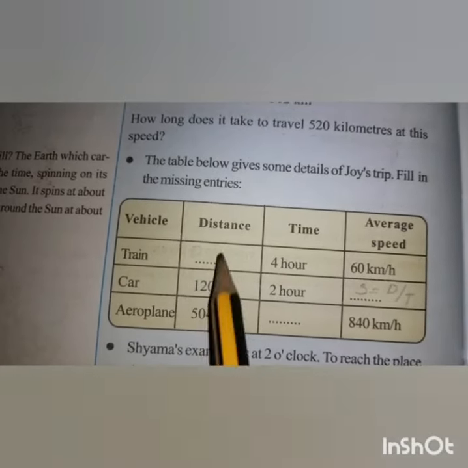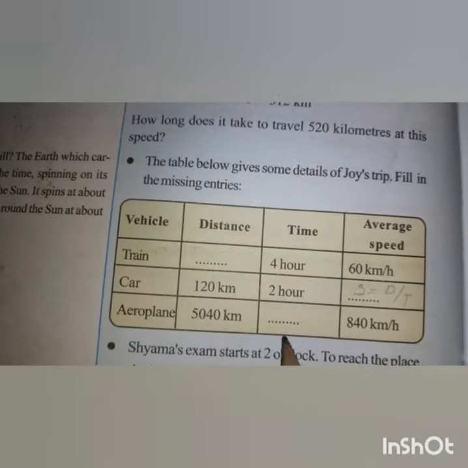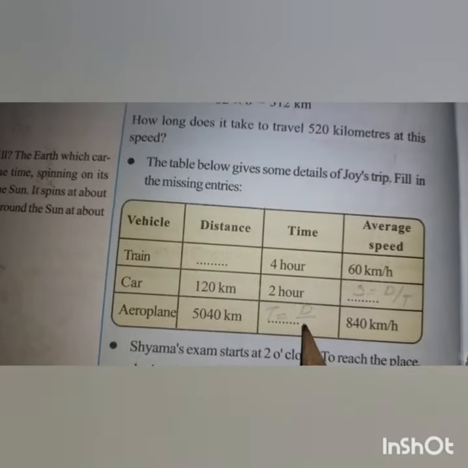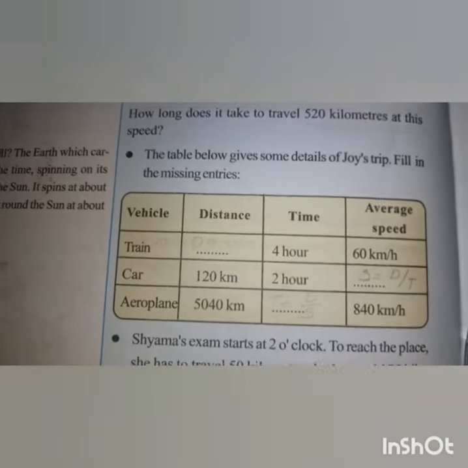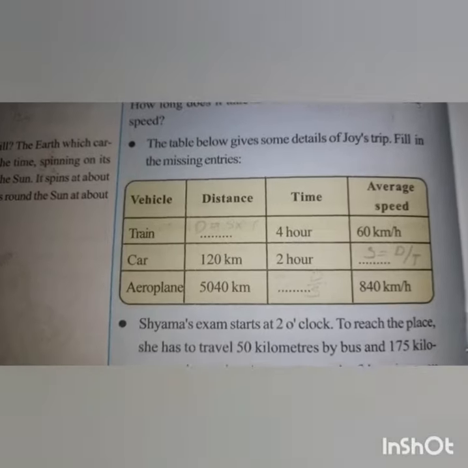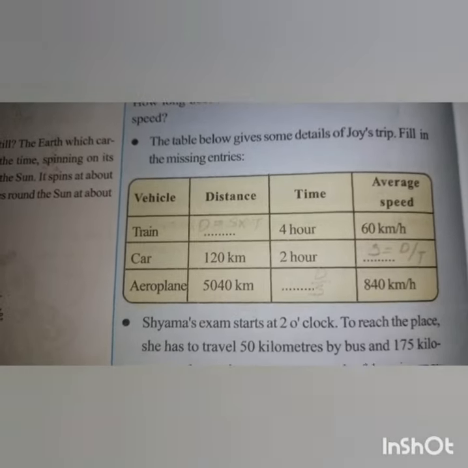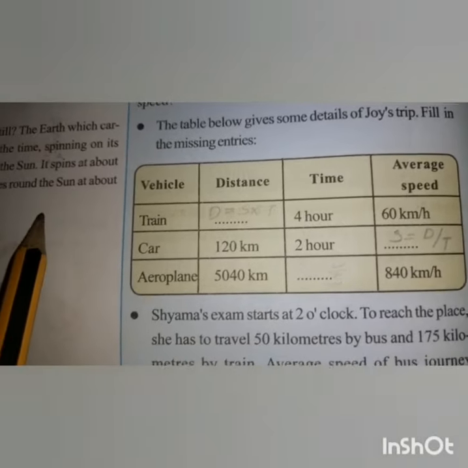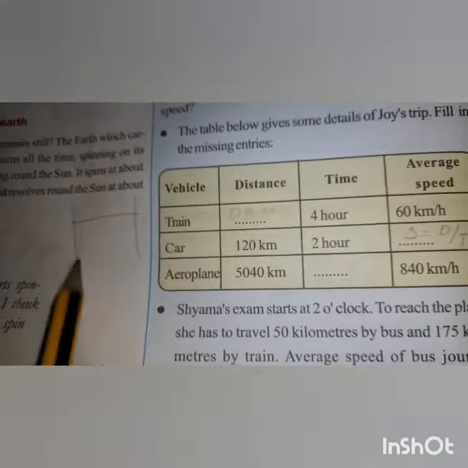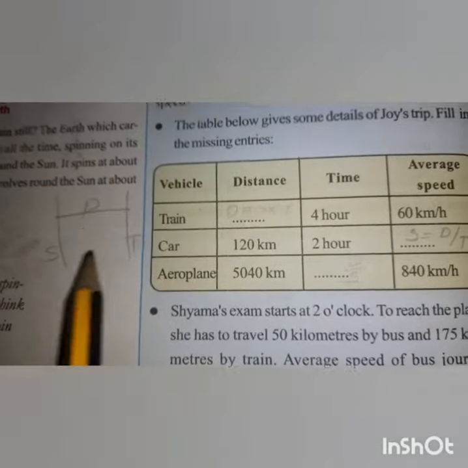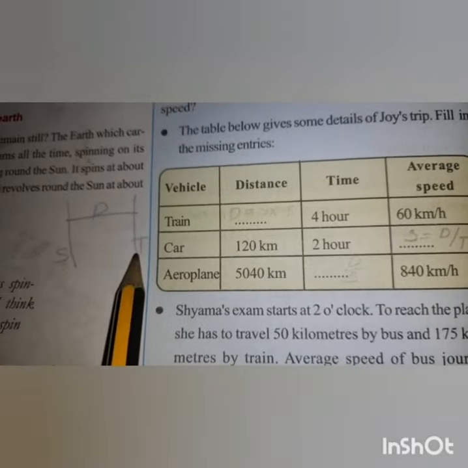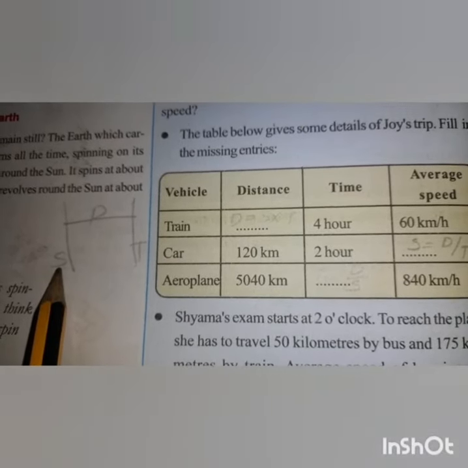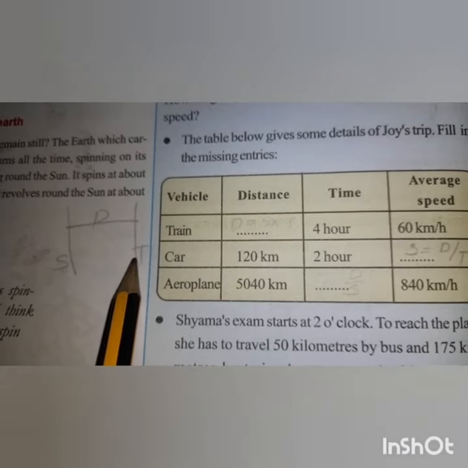Then the aeroplane. Distance is given, average speed is given. You have to find the time. Time is equal to distance by speed. So using these three equations, we can find the answers. Please find them. Distance equals speed into time. Remember our easiest method, D, S and T. Distance equals speed into time, time equals distance by speed, and speed is distance by time.